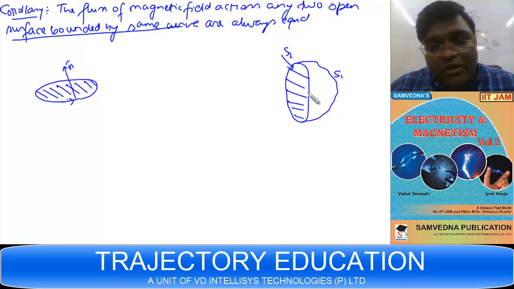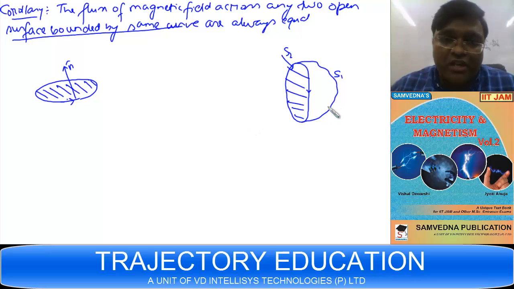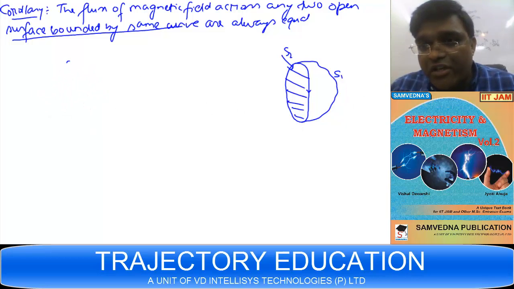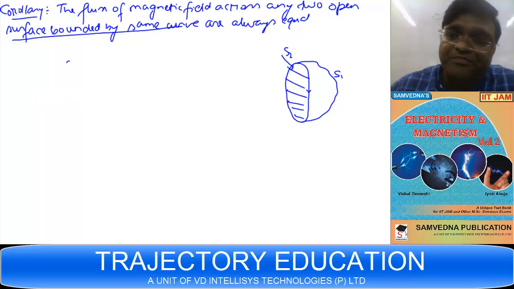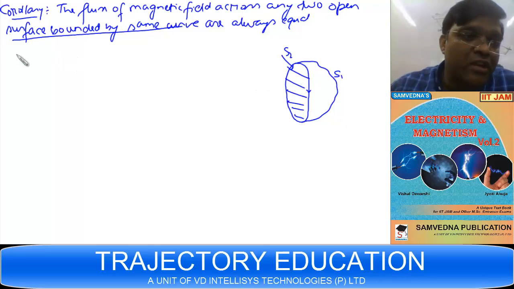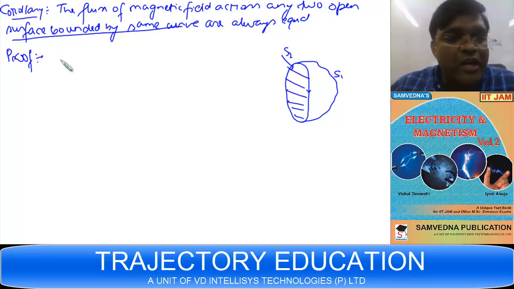Now, suppose I orient the curve in this direction. In this case, see S1 and S2. Now I have to prove this. Keep all these things in mind, what I have told you, right? The proof from Gauss law of magnetostatics.